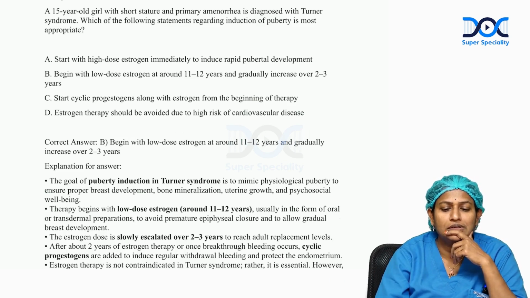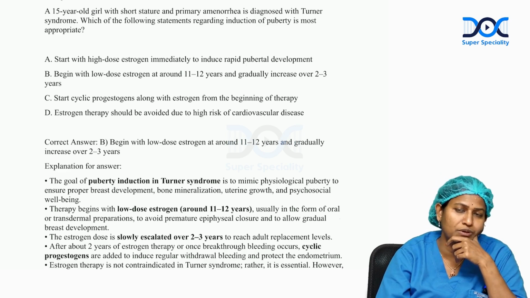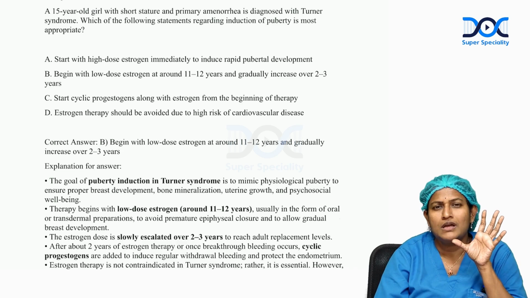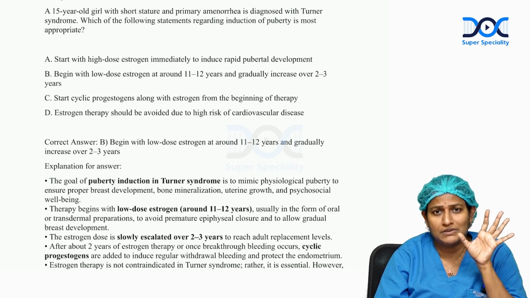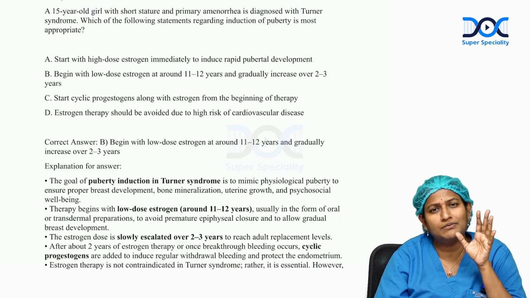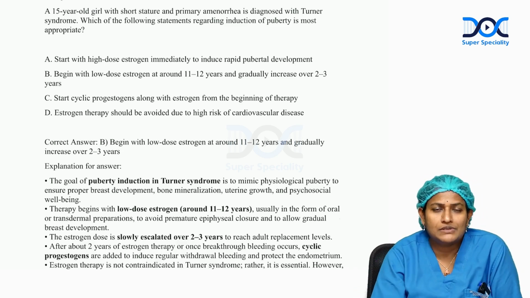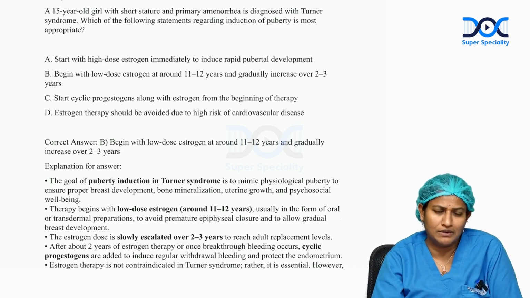So the question number 9. A 15-year-old girl, short stature, primary amenorrhea with Turner syndrome, which of the following regarding induction of puberty is most appropriate? Remember, 46XO Turner is a kind of female. Many times it is 46XO, sometimes even 46XY is also seen. So this is a stage where the woman is phenotypically female and with a kind of short stature, and genital structures are all formed but in a rudimentary stage.